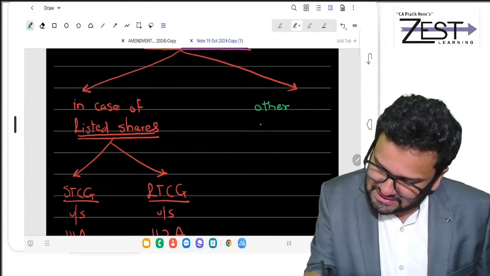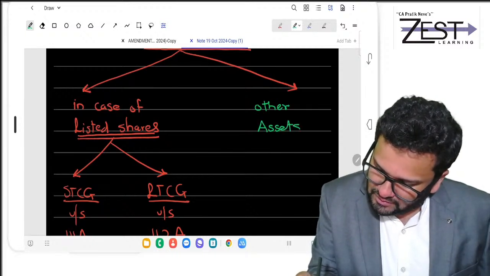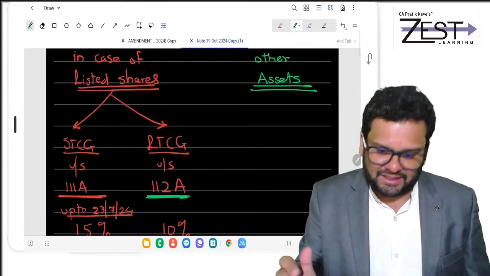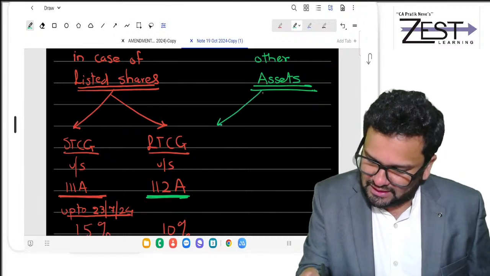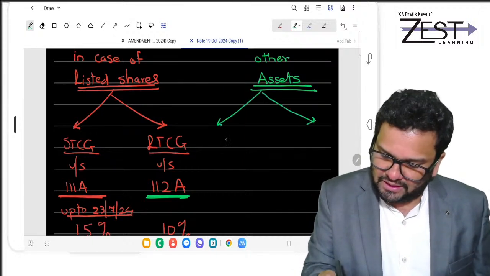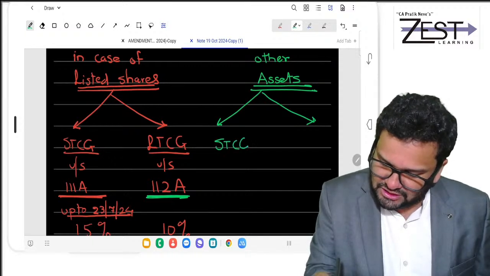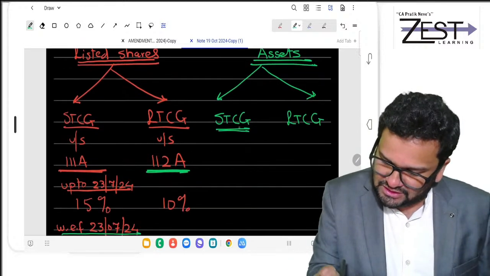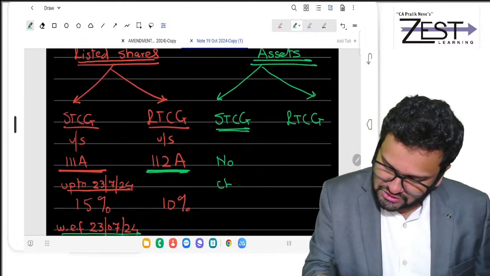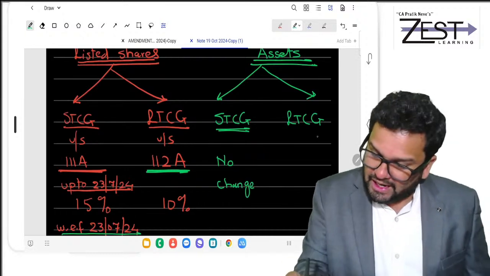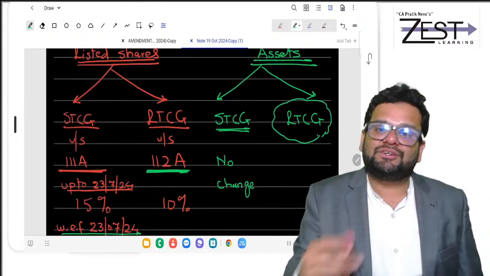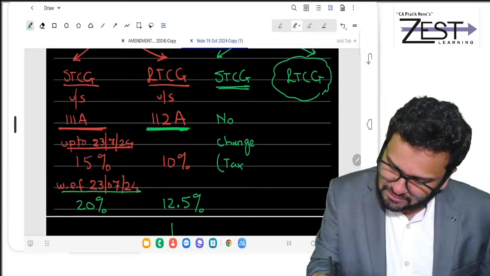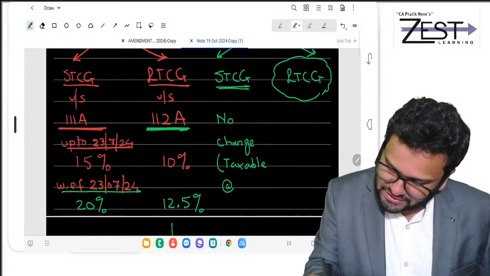As we go ahead, now see other assets. For other assets, there are two possibilities again. There could be STCG or there could be LTCG. Now STCG actually has no change, because it is taxable at normal rates.